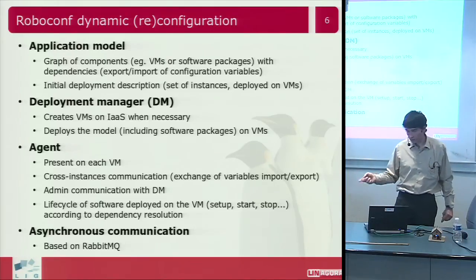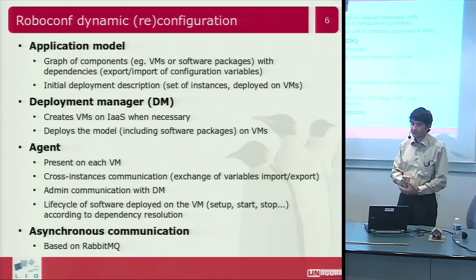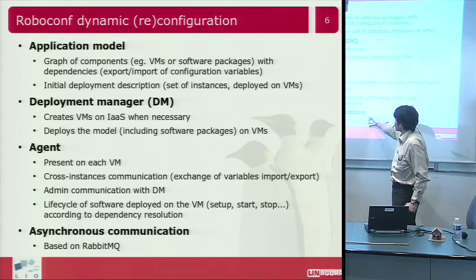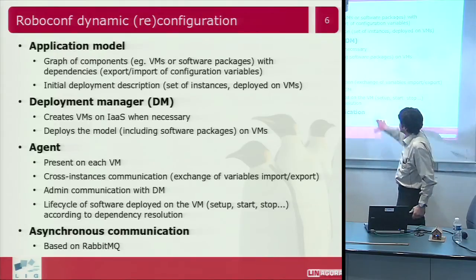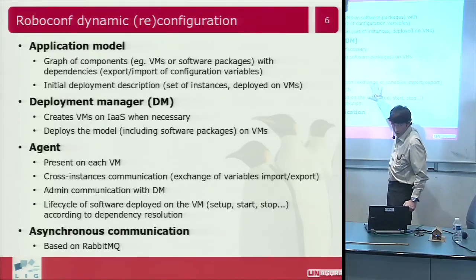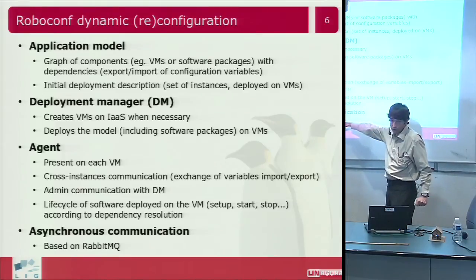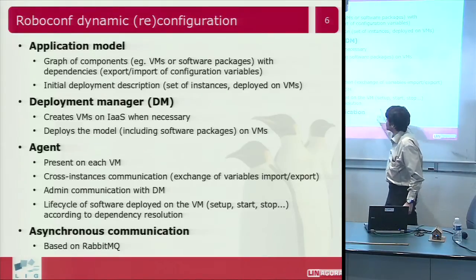It's based on the publish-subscribe pattern. So it uses asynchronous communications, and the component that is the listener, that listens to these asynchronous communication topics, is called an agent.